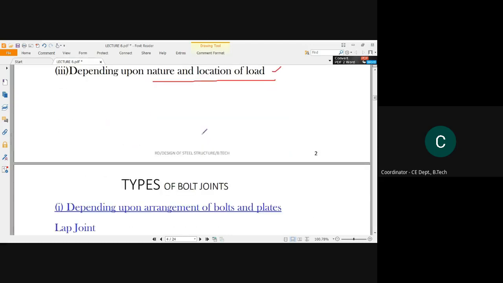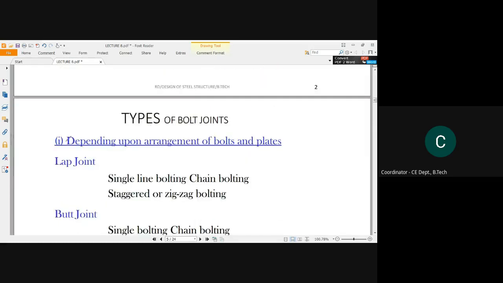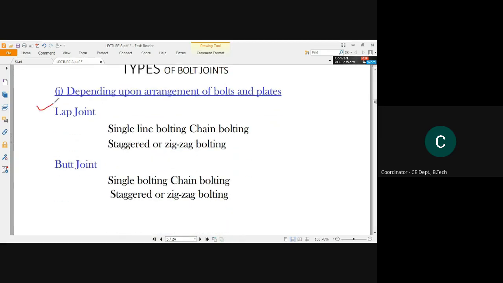Okay. So depending upon the arrangement of bolts and plates, we have discussed the lap joint and butt joint connection with its corresponding arrangement of bolting.